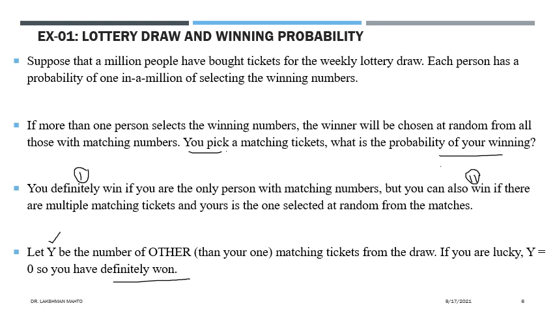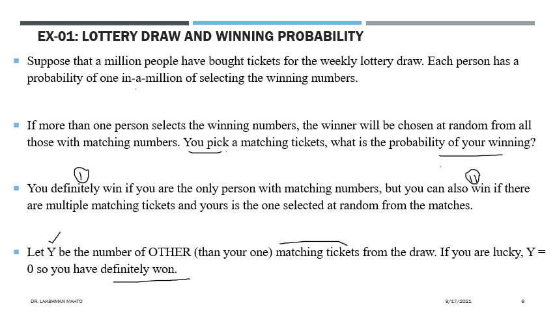Several problems we have solved based on that. Even 1 to 1 million? No. Y is talking about matching tickets. It is not equal to 1 million. 1 million is the total number of tickets, which includes non-matching tickets as well.